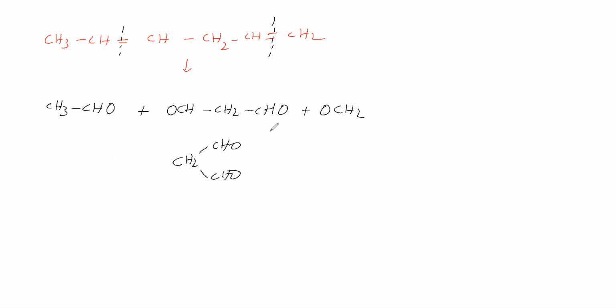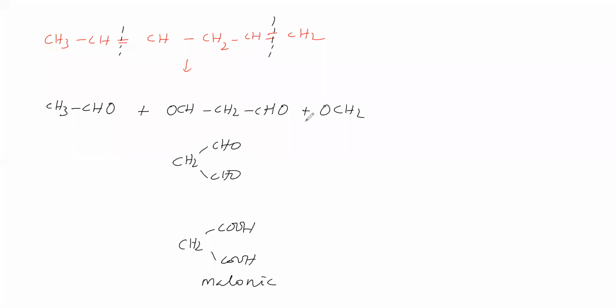That is reductive ozonolysis. Oxidative ozonolysis means we have to convert this into acetic acid, and this into malonic acid. Malonic acid is CH2(COOH)2. This formaldehyde is converting into formic acid.